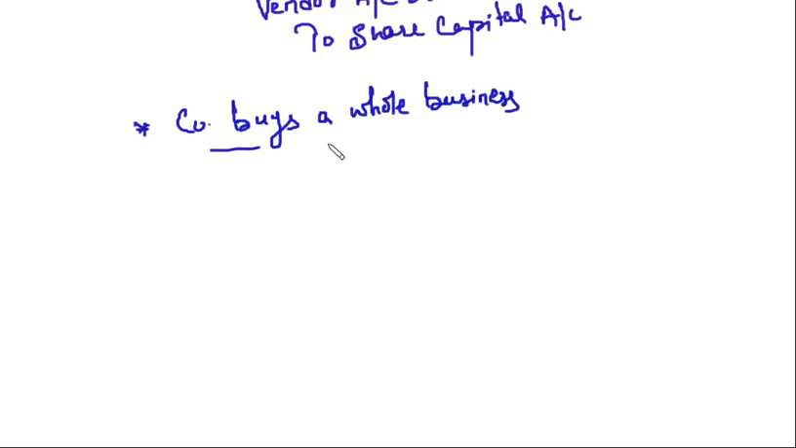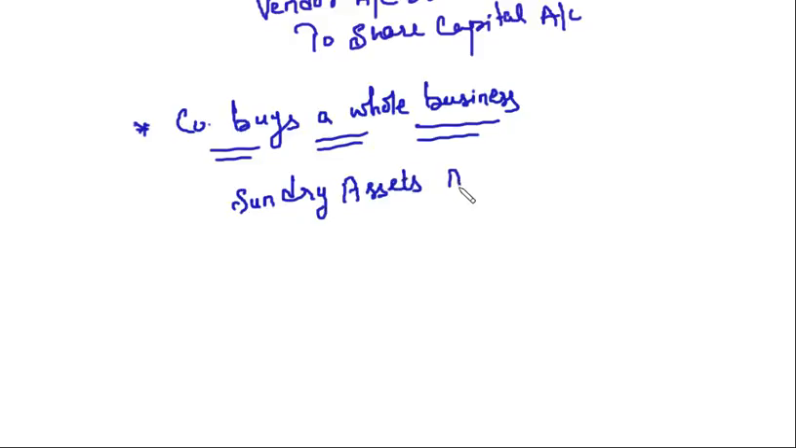Where a company buys a whole business. Now, what is the entry in this case? If a company is buying the whole business, what does that mean? The company will be buying sundry assets. Sundry assets account debit. You are a company, you bought a business of someone. So you bought their sundry assets, that will be debited because it is an addition to your assets.